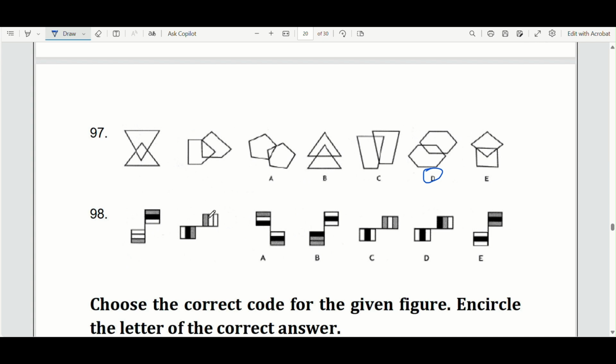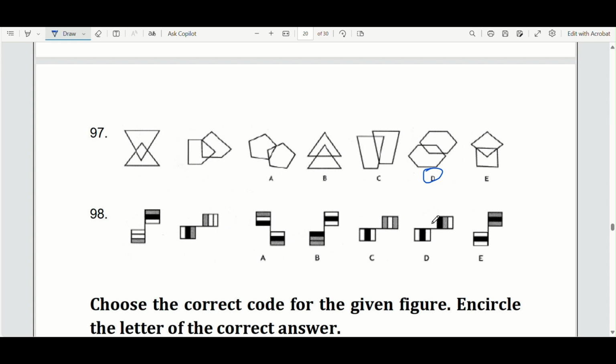Okay, question 98. The similarity here is the colors. I think you got grey, black, white, and you got white, white, grey. Now, none of the options match that, so there must be another similarity. Okay, so let's have a look. 2 greys, 3 whites, 1 black. So any of the options that have 3 whites? Yeah. We've got 3 whites here, 3 whites.